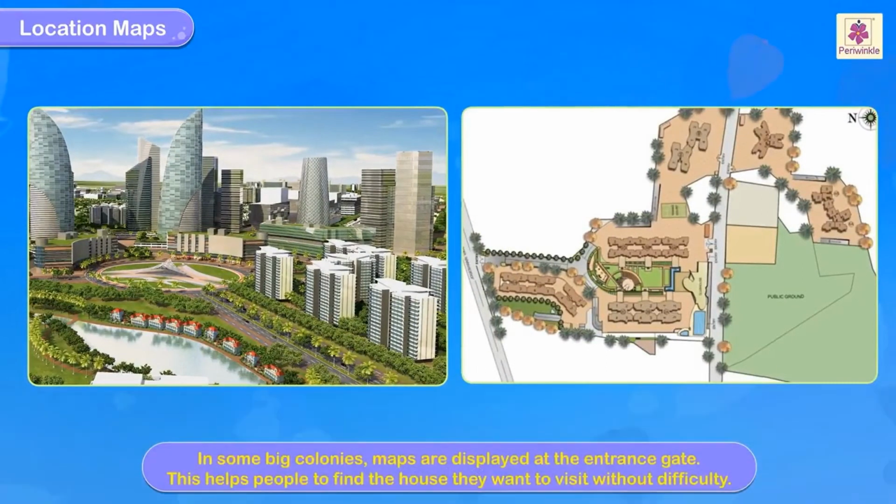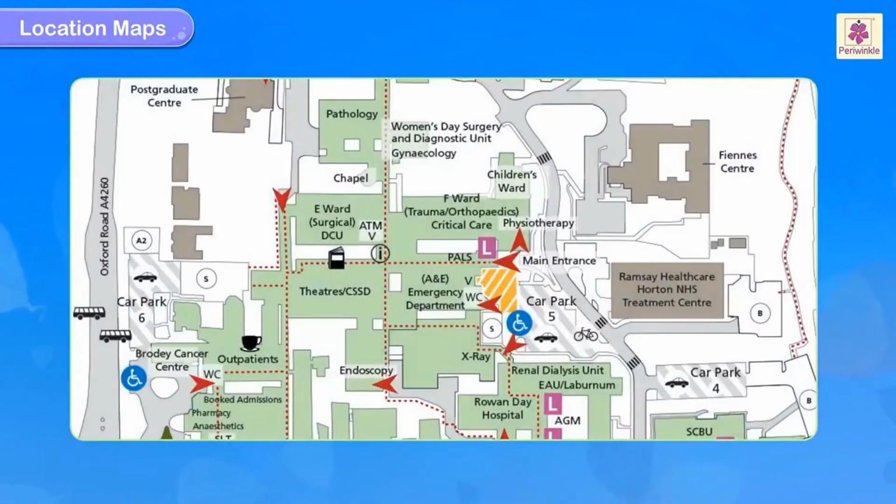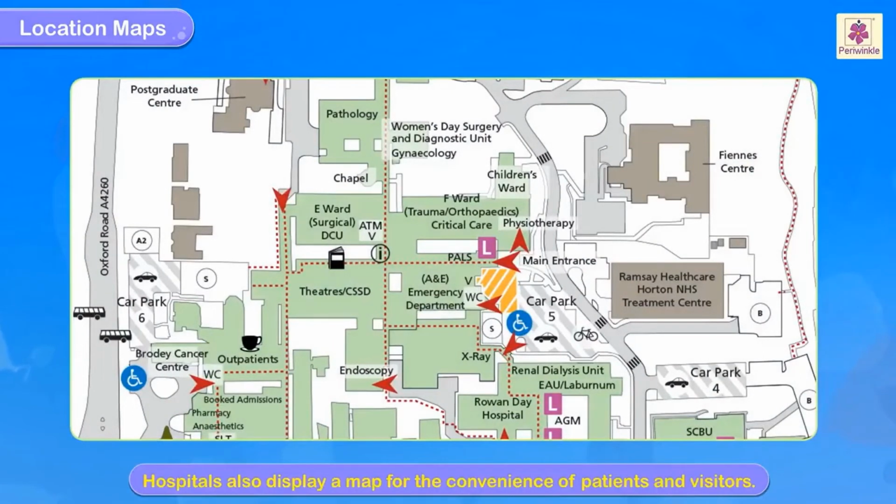In some big colonies, maps are displayed at the entrance gates. This helps people to find out the house they want to visit without difficulty. When you see that near the flats, the map represents which flat is where, you can just have a check on it and move to the particular destination. Hospitals also display a map for the convenience of patients and visitors.